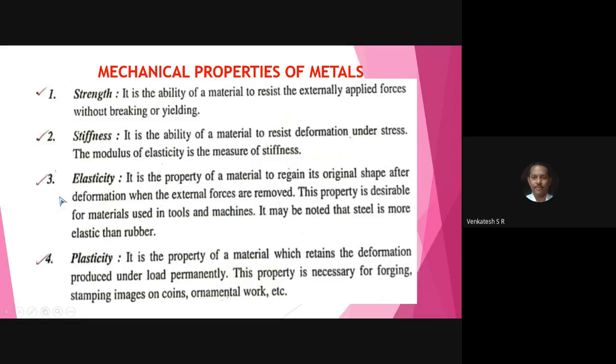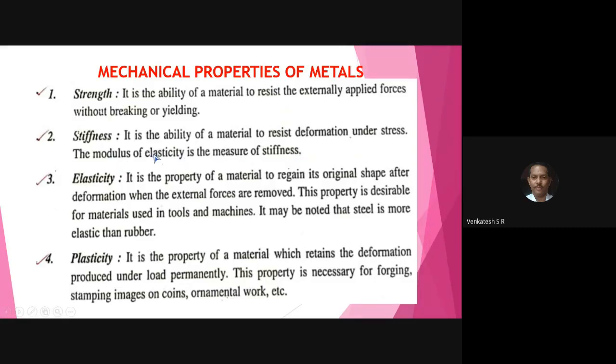Next, come to the point, write down the definition. Stiffness, underline that. It is the ability of a material to resist deformation under stress. Stiffness is very, very important for tools. If there is no stiffness in the tools, if you apply force on the tool, it will deform. For that reason, the modulus of elasticity, all of you observe here: if you apply the load, it deforms; if you remove the load, it comes back to its original position. That is, the modulus of elasticity is the measure of stiffness.